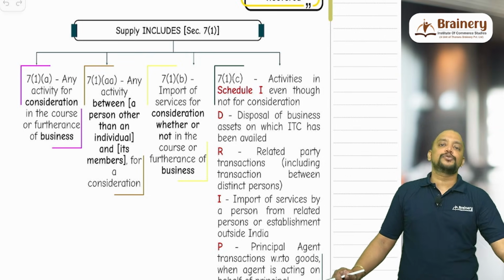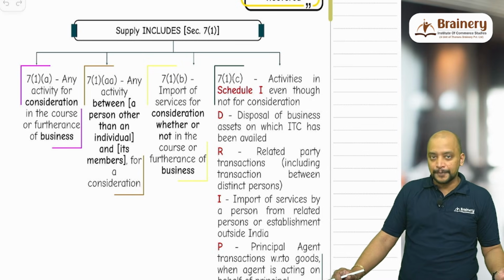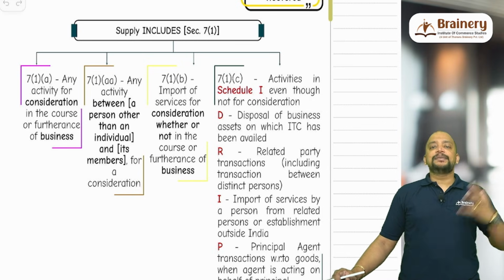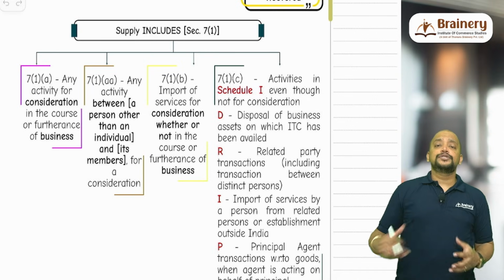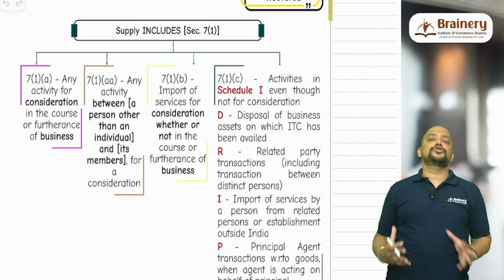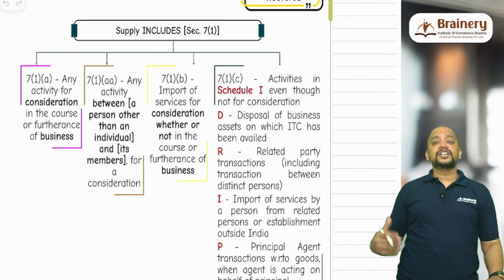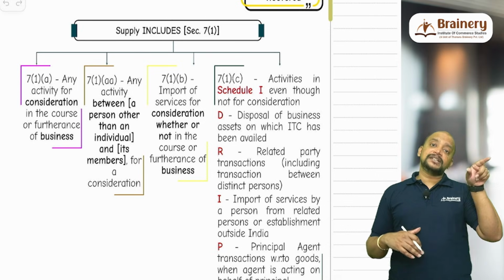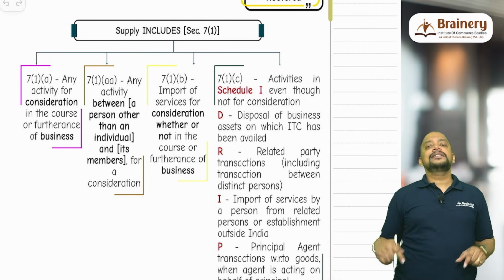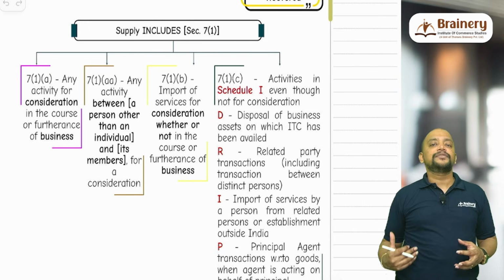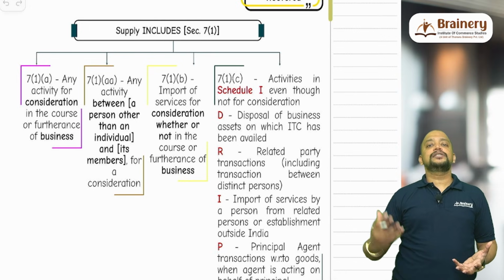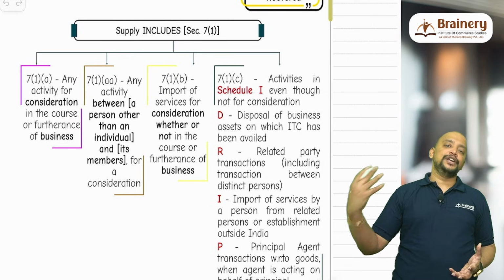DRIP, D for disposal of business asset on which ITC is available. I have a business asset, I purchased that business asset, and that business asset is being disposed of. So disposed of, it should be permanent, it should not be temporary. So either permanent transfer or disposal, and on that business asset I have availed the ITC. Then in that case it will become supply because I am enjoying the ITC. So whenever the asset is not with me, I should not enjoy that ITC. So they are calling it as supply, and accordingly we need to pay GST.